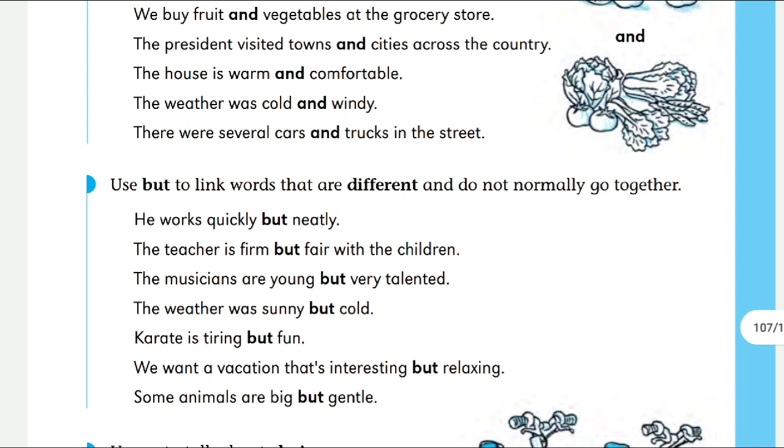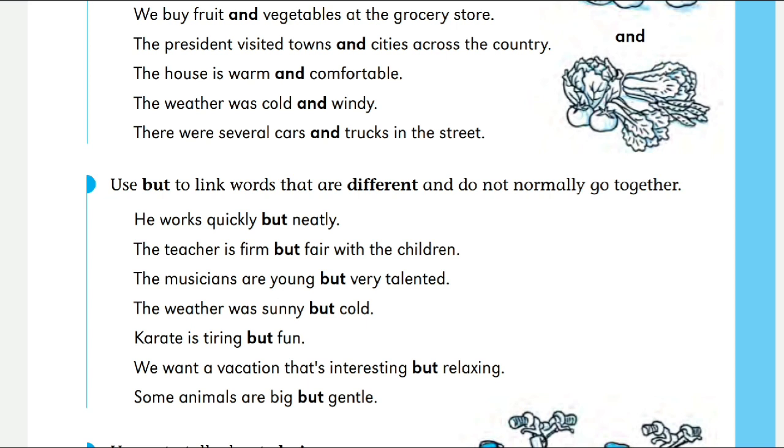It is the use of but. But is also a linking word, used to differentiate two things. How? Let me clear you. He works quickly but neatly. Means he works very quickly, which is a good sign, but at the same time he works very neatly. Like that, the teacher is firm but fair with the children. The teacher is very strict, but still he is fair with the children.